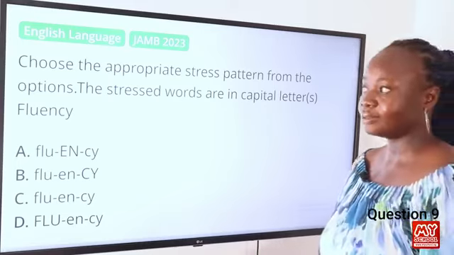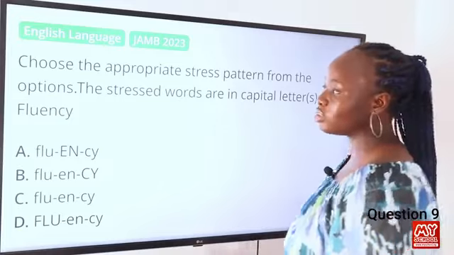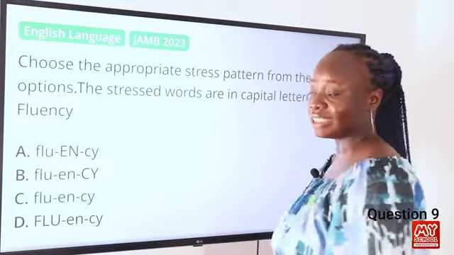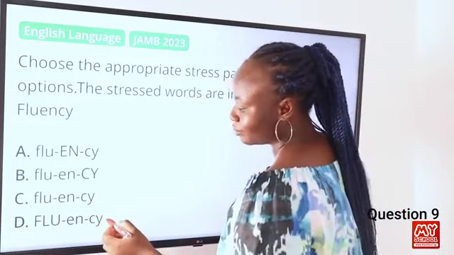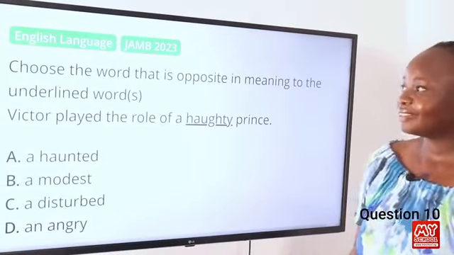So the word is fluency. The stress for nouns is usually on the first syllable, as in the word fluency. So the correct option is D, fluency. So let's move on to question 10.